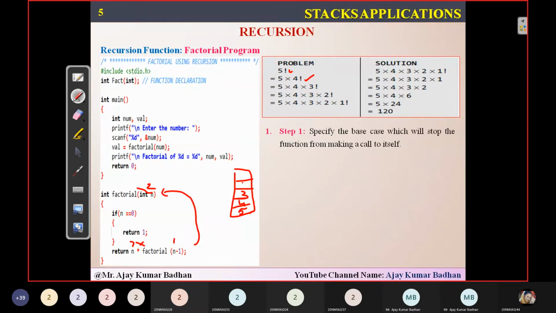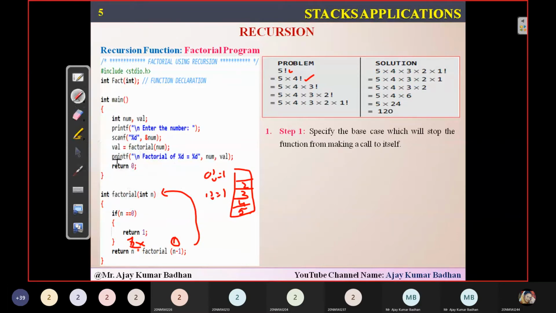So this time the factorial number is 1. n equal to 0, condition fails. So 1 into factorial of n minus 1, that is 0. So you know that 0 factorial is also 1, 1 factorial is also 1. So you'll be coming back here. Now this time, the n value you got here is 0, and this time the recursive call will not happen. So you're storing 1 here in this particular case. So 5, 4, 3, 2, 1.